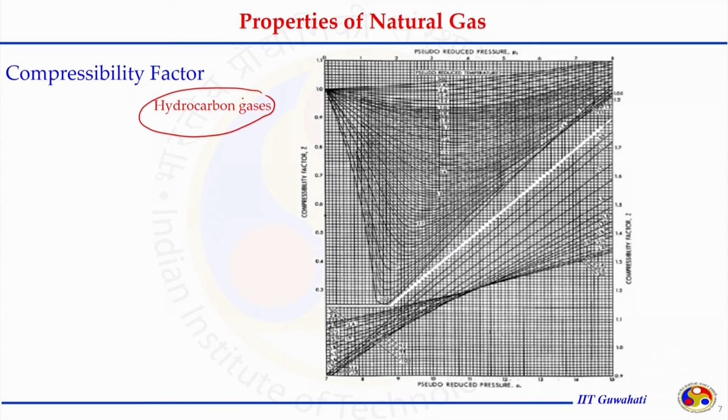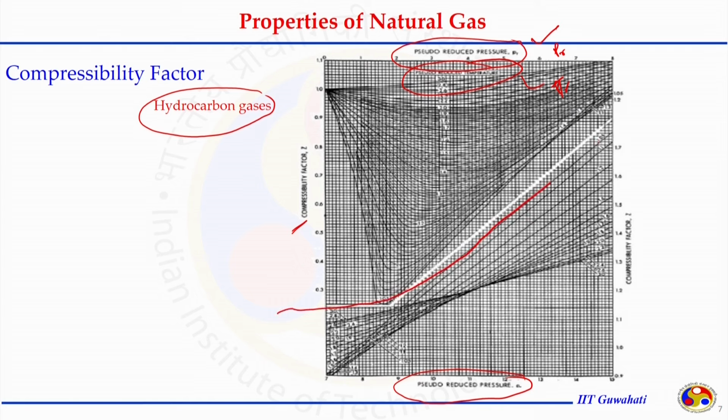So, if it is assumed the percent of the non-hydrocarbon gases are in trace amount or not present at all, we have to use this kind of chart. And this chart says the compressibility factor can be determined if we know the pseudo reduced pressure and pseudo reduced temperature, that is here pseudo reduced temperature here. So, if we know pseudo reduced pressure here and pseudo reduced temperature here, we can use this chart to get the compressibility factor.